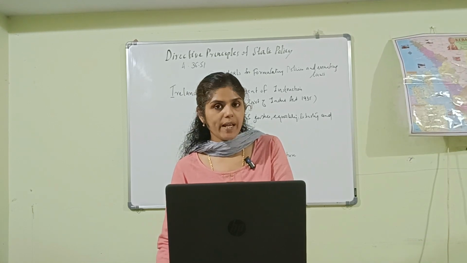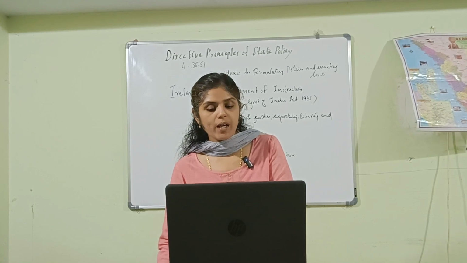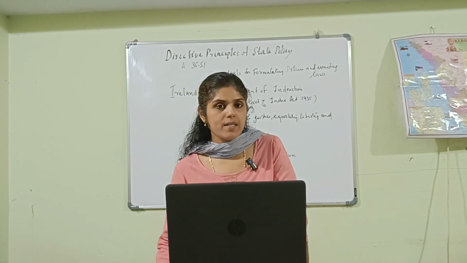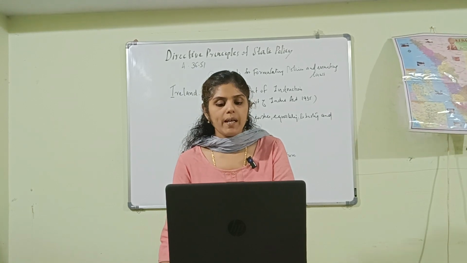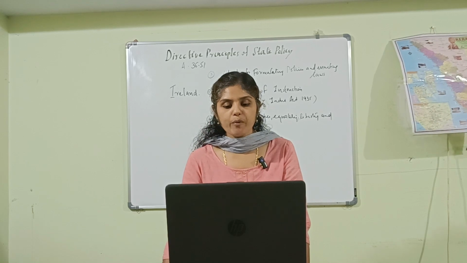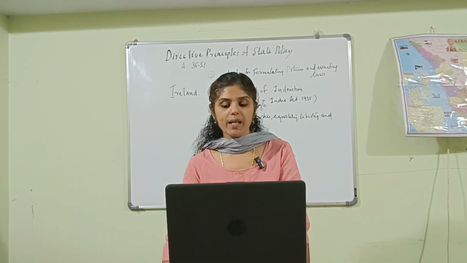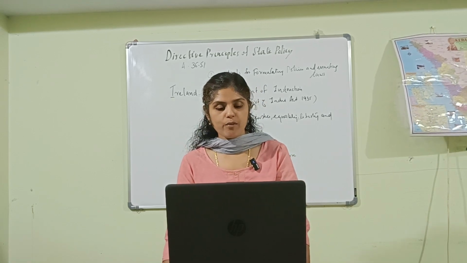The state should secure the right to work, to education and to public assistance in case of unemployment, old age, sickness and disablement. And Article 42, to make provisions for just and humane conditions of work and maternity relief.